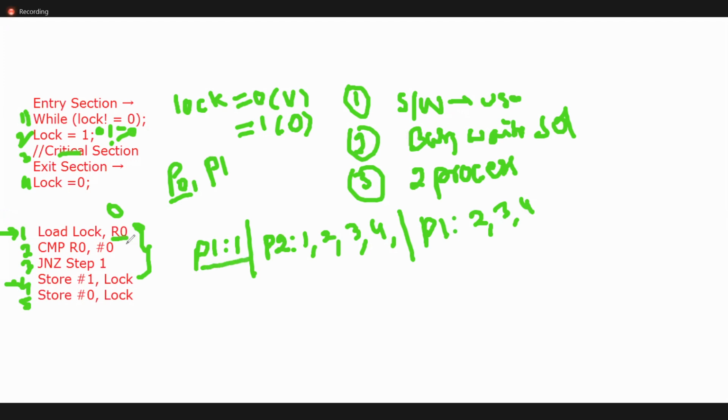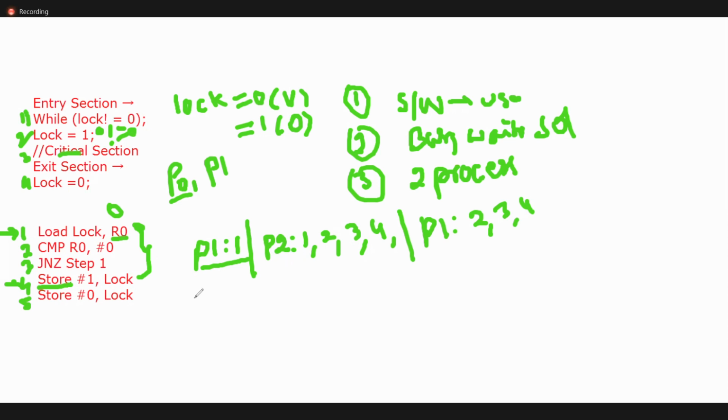P1 just loaded this. Okay, so preempted. At any point of time, the preemption happened. After that, P2 is entered. Still, this is not stored. See, storing is there here, the fourth line. But P1 has executed only the first line. That's why the lock value is still 0, and that's why P2 will enter, execute, and is still in the critical section. This is the drawback of using the lock mechanism.